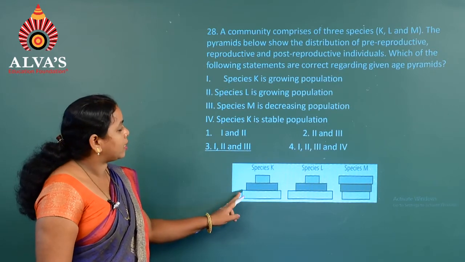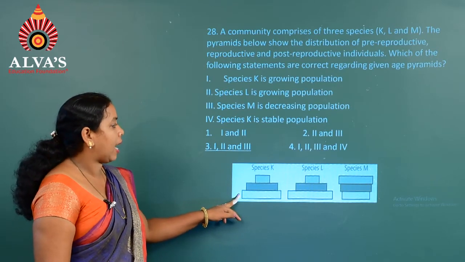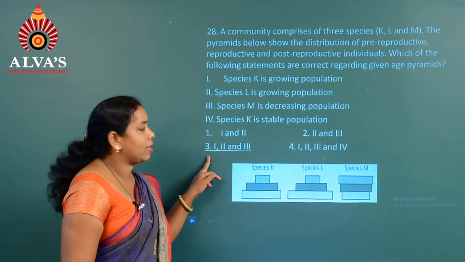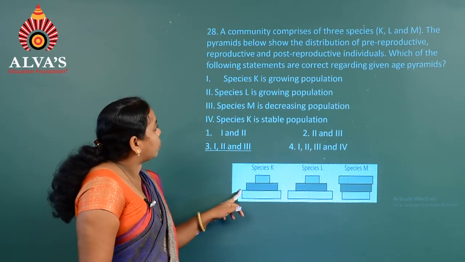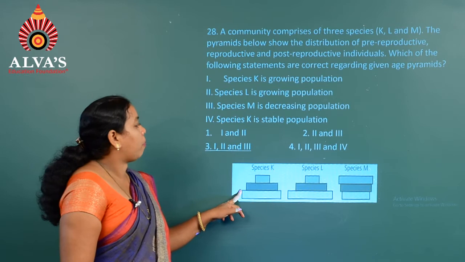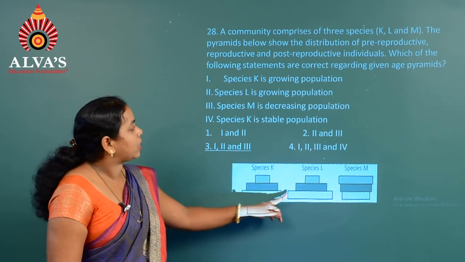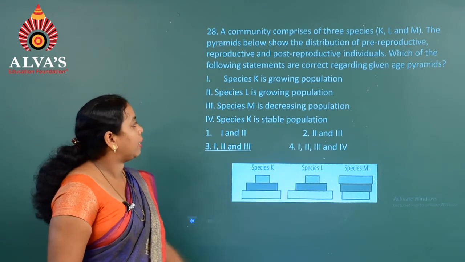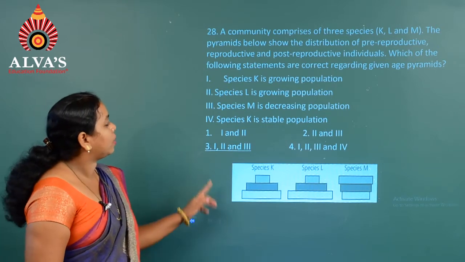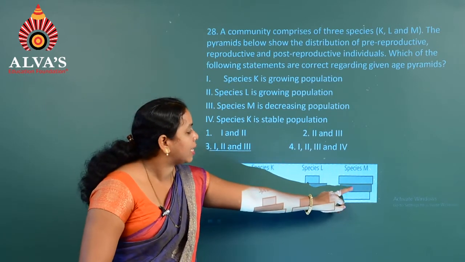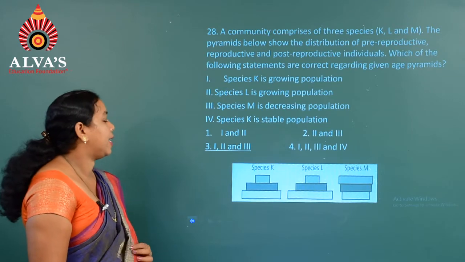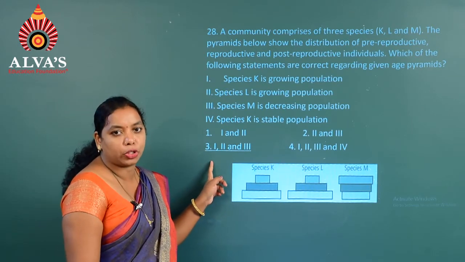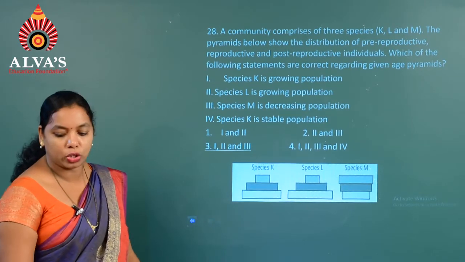So here, based on this diagram, we can identify the answer is the third option. If you consider, species K is a growing population, and the second one, species L, is also a growing population, whereas the third, that is species M, is a decreasing population. Hence the correct answer is the third option for question number 28.